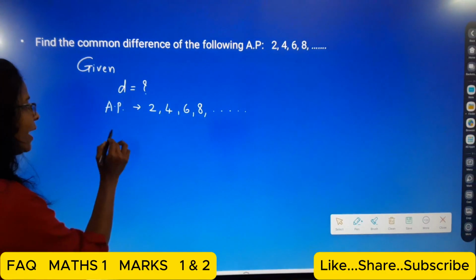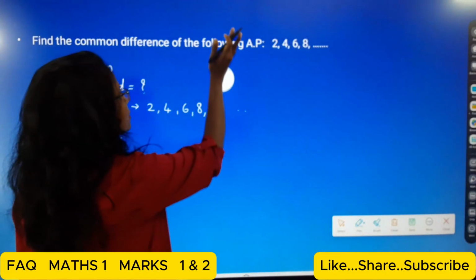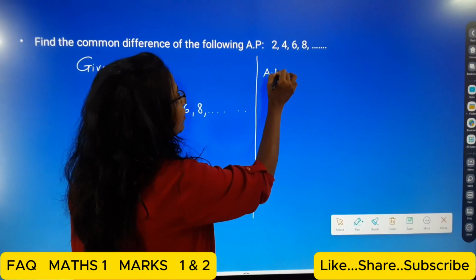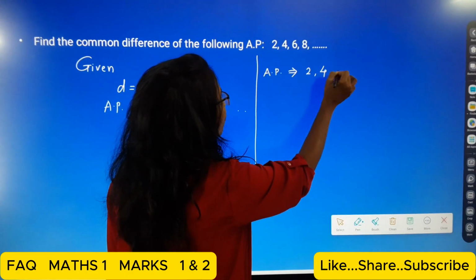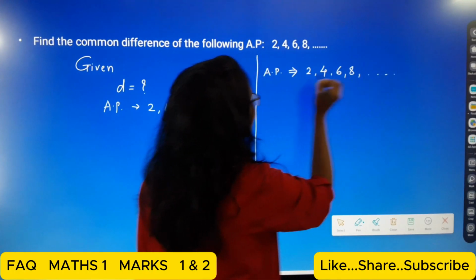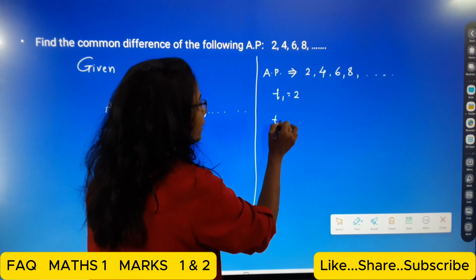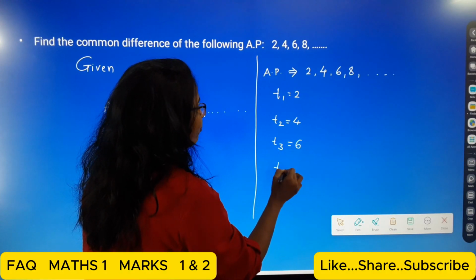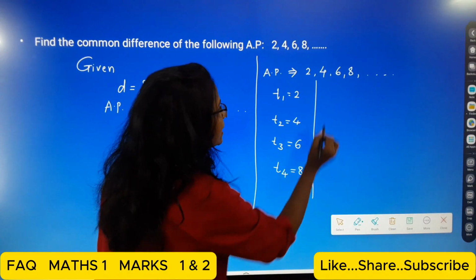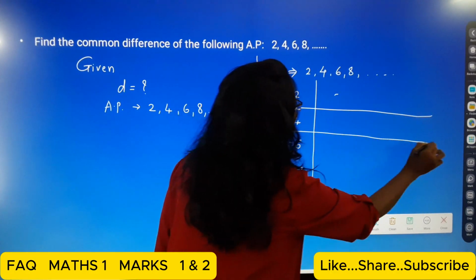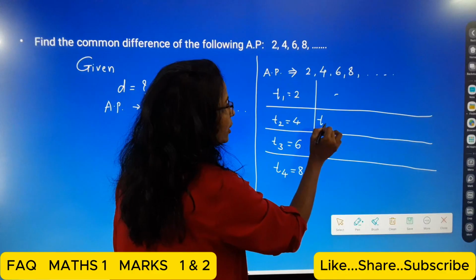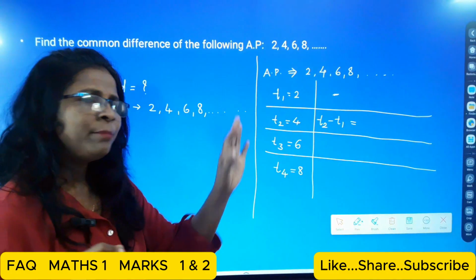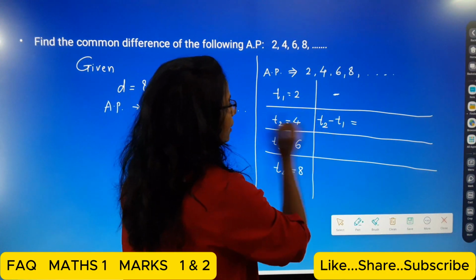Okay, so now from the AP we can write here students. Again we write AP 2, 4, 6, 8, and so on. So T1 is equal to 2, T2 is equal to 4. And then T3 is equal to 6, T4 is equal to 8. So that means here students that you have to find the common difference. How can we find out common difference?